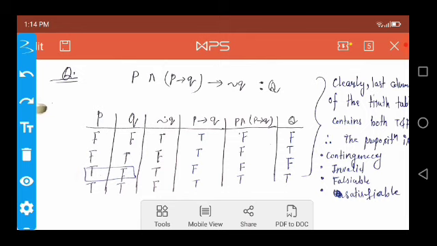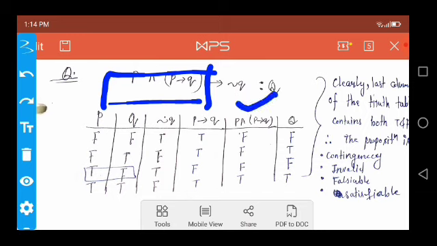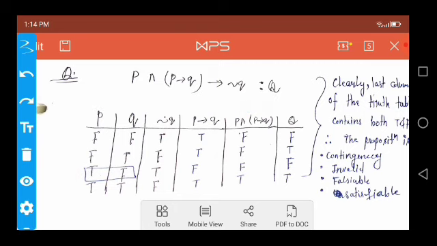After merging these two expressions, we take the value of P and P implies Q. Here the value of P is false and P implies Q is true.